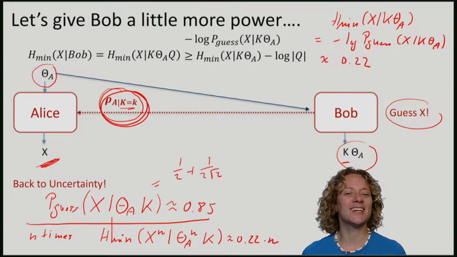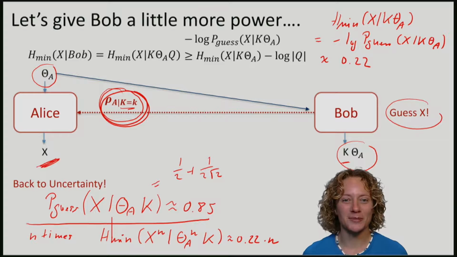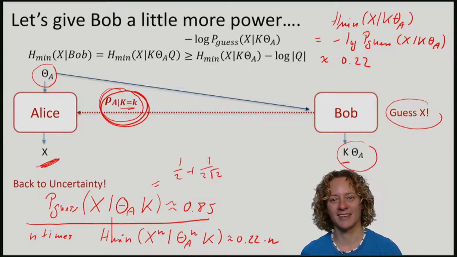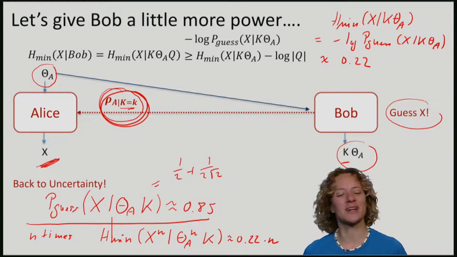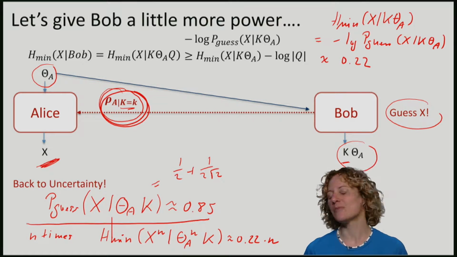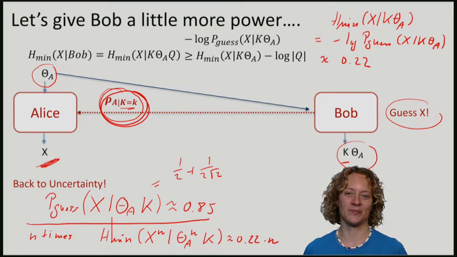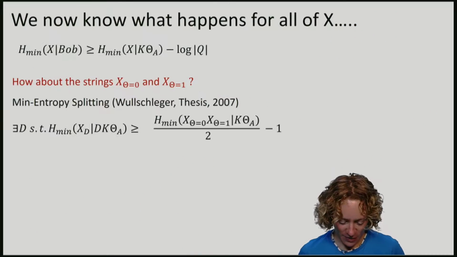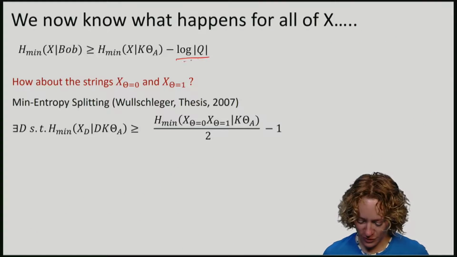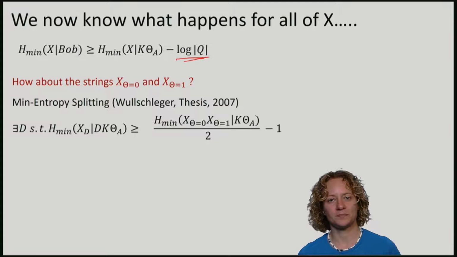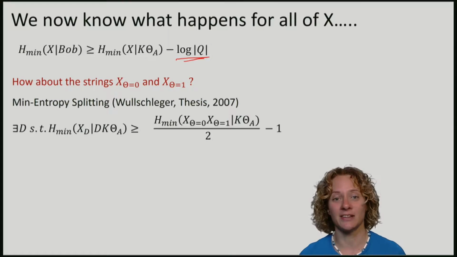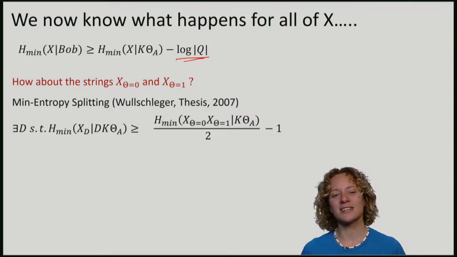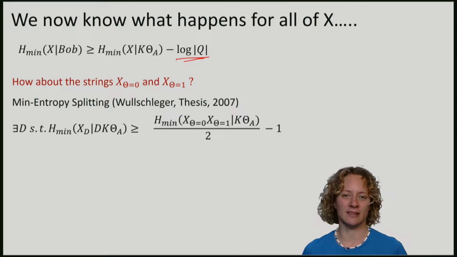So we thus see that we can get min entropy from quantum uncertainty. So the min entropy of the entire string is given by this uncertainty game, if Bob had no quantum memory. So what's next? Remember that we can, of course, incorporate the storage by just subtracting it. But of course here we're not interested in the min entropy of the entire string. We're interested in the min entropy of the two pieces.